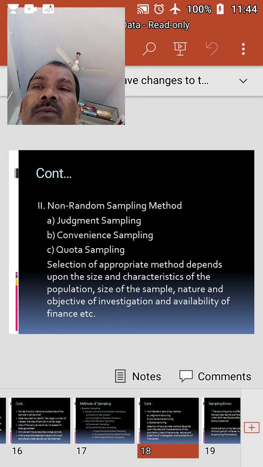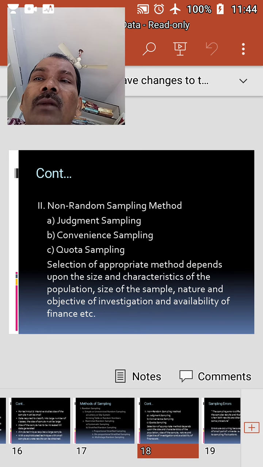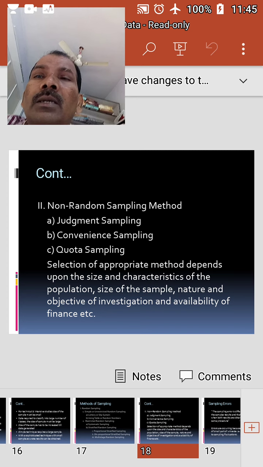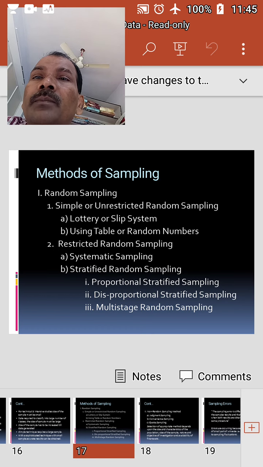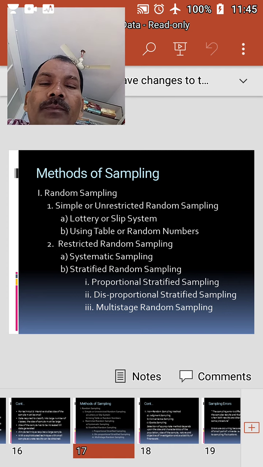And limitations: the grouping of different units into a homogeneous stratum is a difficult task. Such division may not always be practical. The grouping of items involves much time and cost. The information regarding the characteristics of population and group is difficult to find out and understand. A careless selection of strata and samples may affect the degree of accuracy. However, this method is suitable when the population consists of heterogeneous elements and greater variation is present in the population.